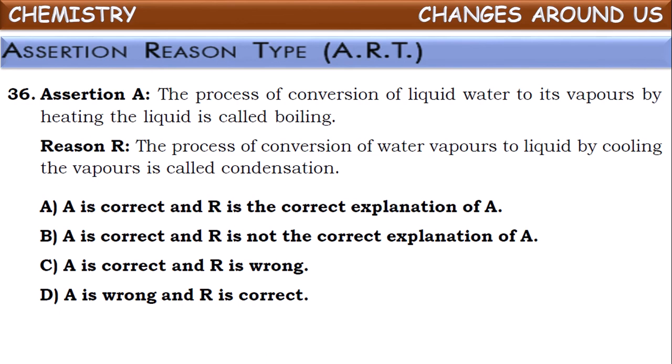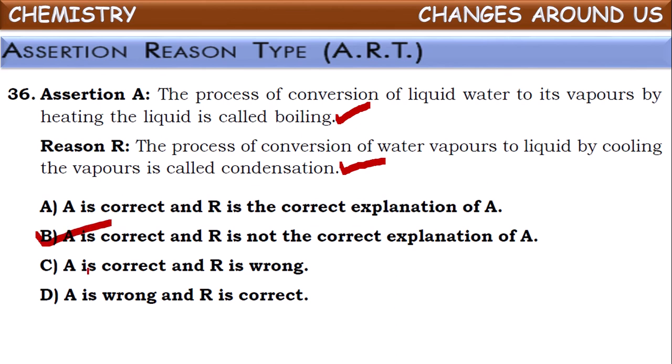Is it correct? The process of conversion of liquid water into its vapors by heating is called boiling. So it is correct. Next one, reason: the process of conversion of water vapors into liquid by cooling the vapors is called condensation. This is also correct. Actually, these two are the definitions for those. Conversion of liquid into vapors is called boiling, and the conversion of vapors into liquid is called condensation. Both are right, but it is not the explanation for it. So A is correct and R is not the correct explanation of A.